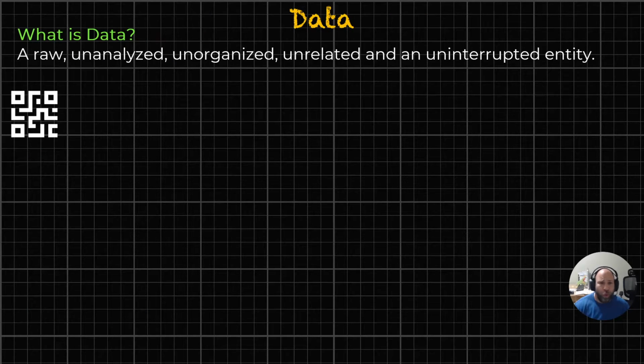First things first, what is data? If this were to show up on a test, I would expect you to know that there is a difference between data and information. Wink, wink, nudge, nudge. What would I call data? I'd say it's raw. It's unanalyzed, unorganized, and for the most part, unrelated, uninterpreted entities of... I don't want to say information. I don't want to say data and use a term in it, but we'll start to understand how this coalesces a little bit more in a second.